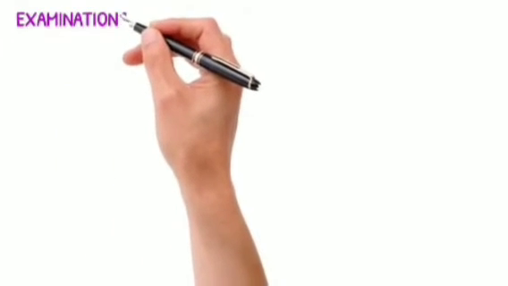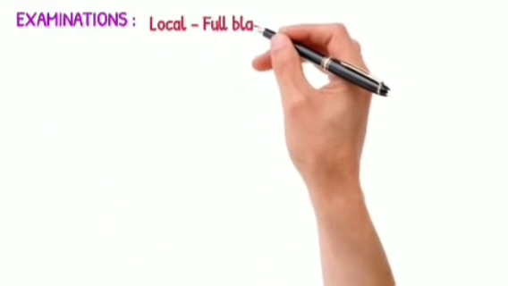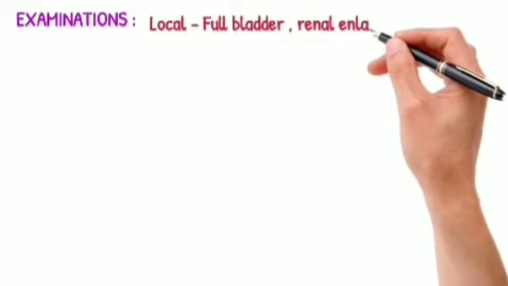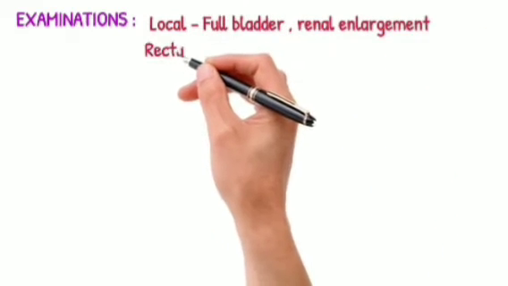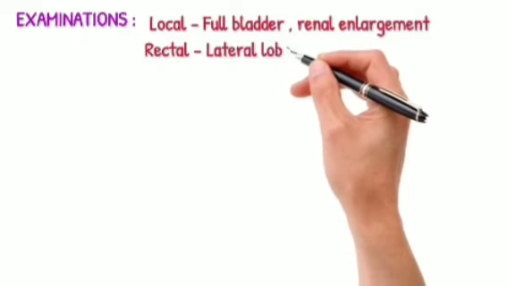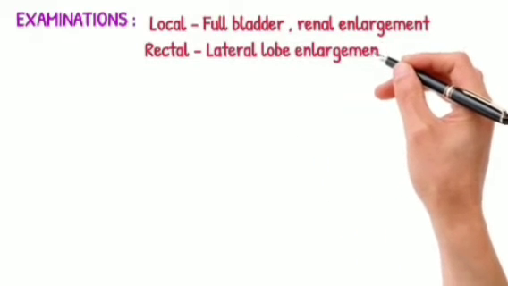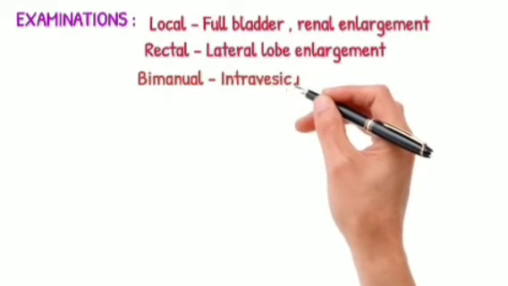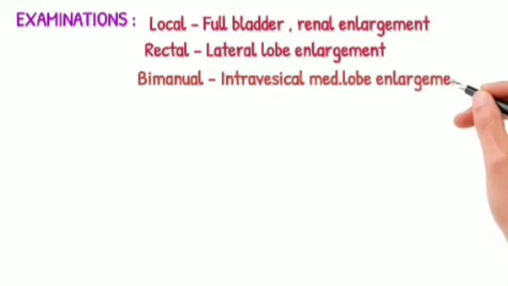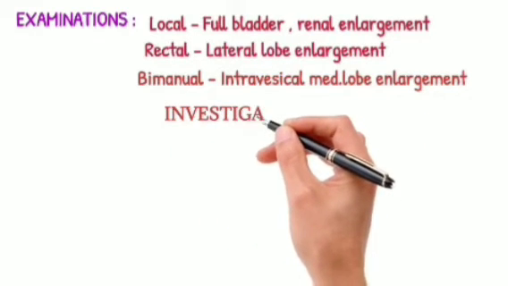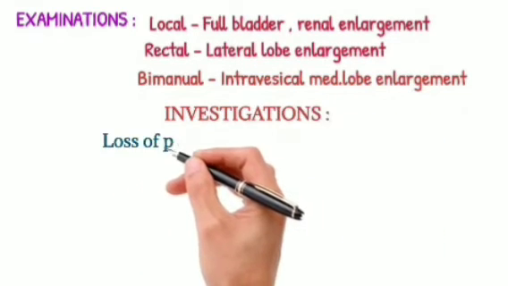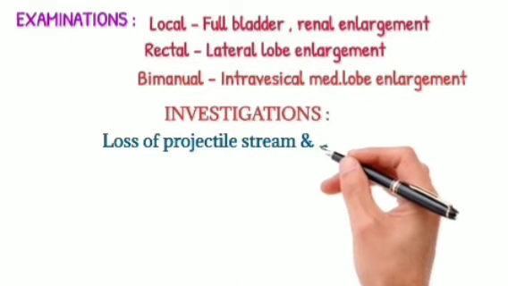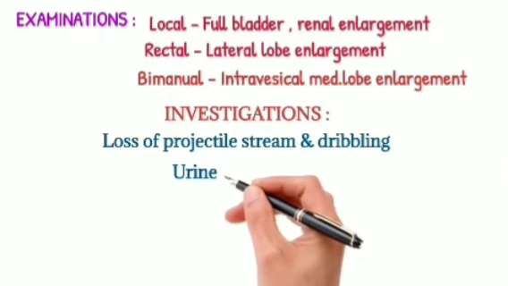So what are the examinations? In local examination, there is a full bladder and renal enlargement. In the rectal examination, the lateral lobes of the prostate are enlarged, and in the bimanual examination, there is an intravesical median lobe enlargement. So what are the investigations? There is a loss of projectile stream and dribbling is there.